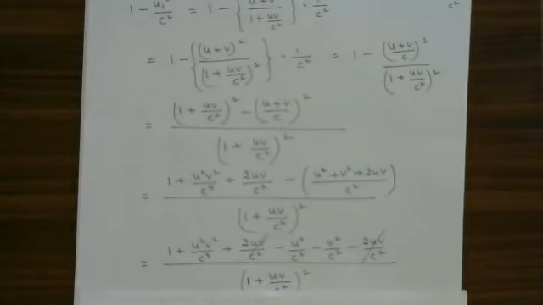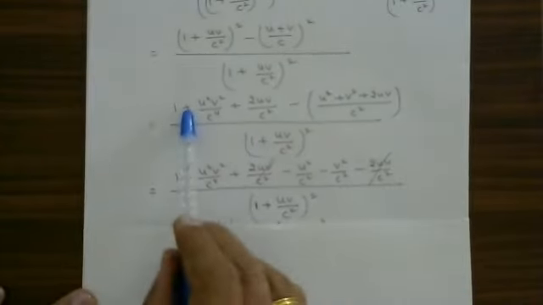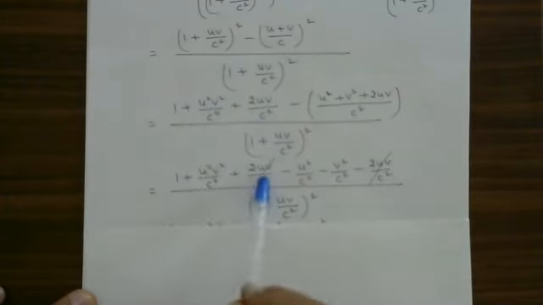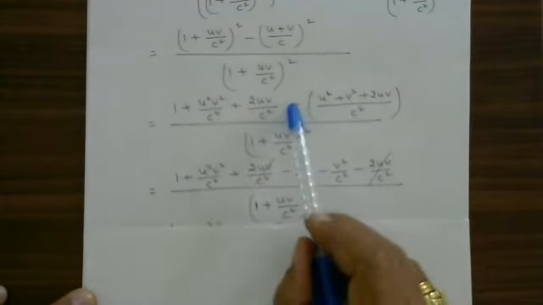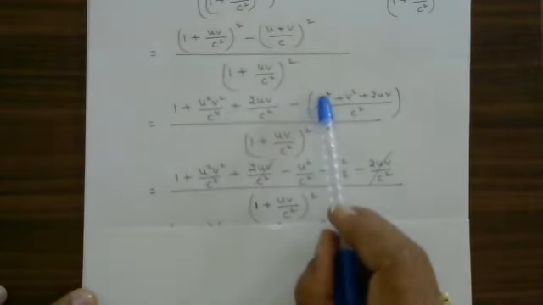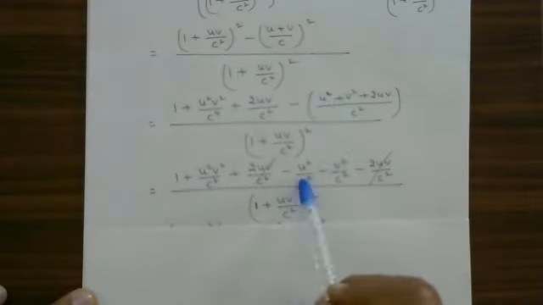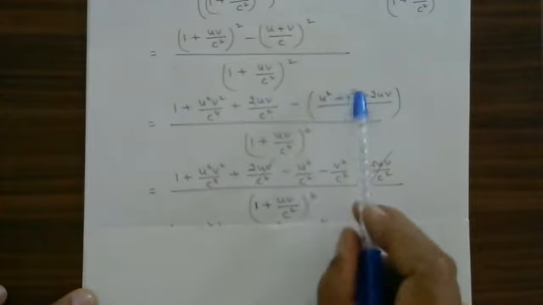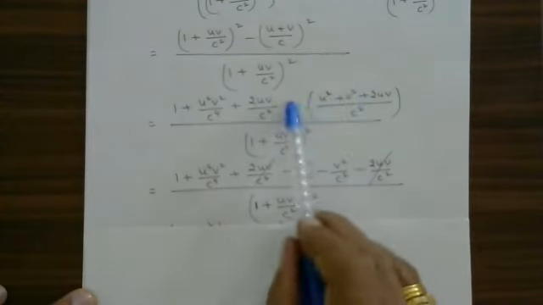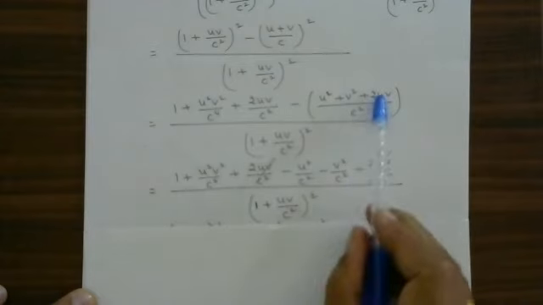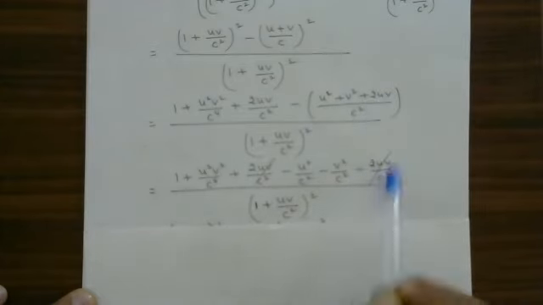Okay, so further, this 1 plus as it is, plus as it is. This is minus into this: minus into plus, minus U square by C square, minus into plus, minus V square by C square, minus into plus, minus 2UV divided by C square. These two terms are going to get cancelled. Similar terms with negative and positive, positive and negative, similar terms get cancelled. Remaining thing